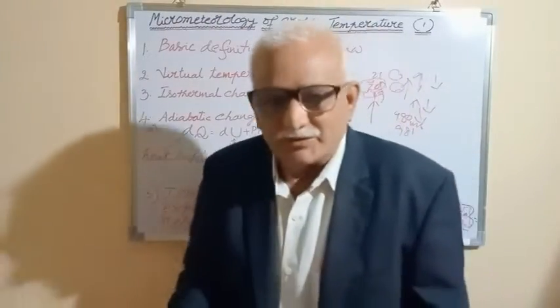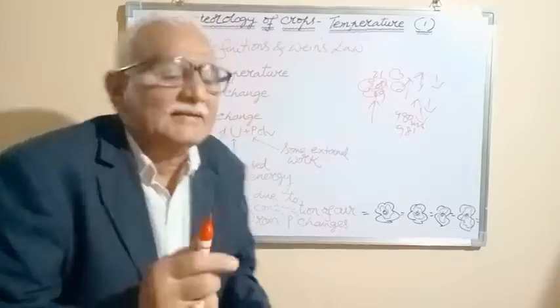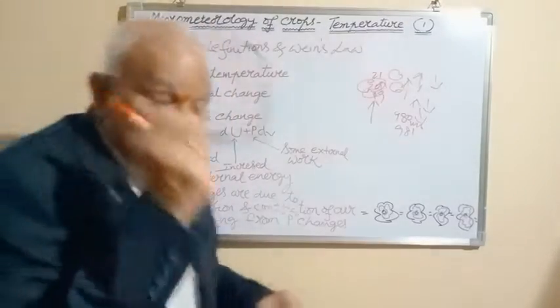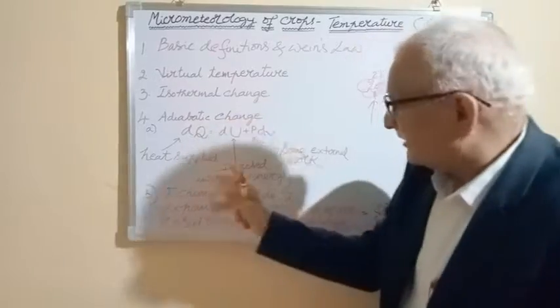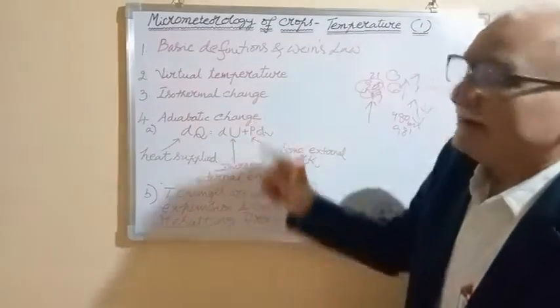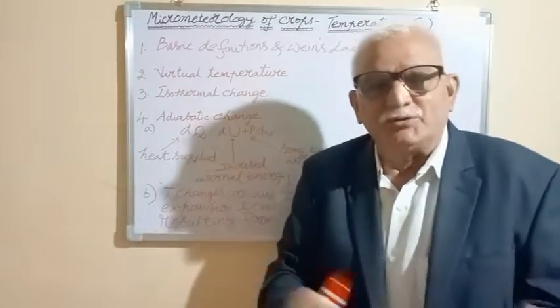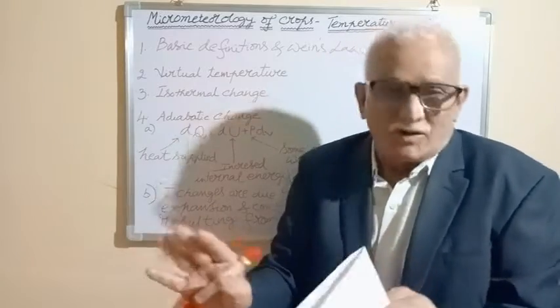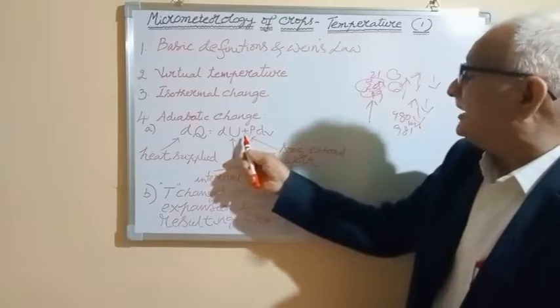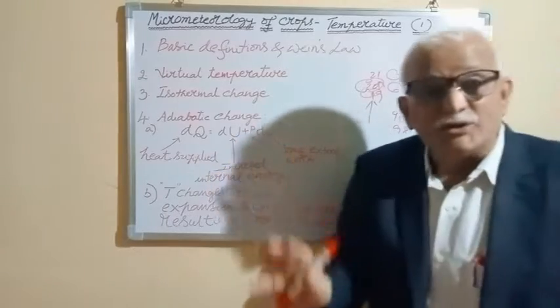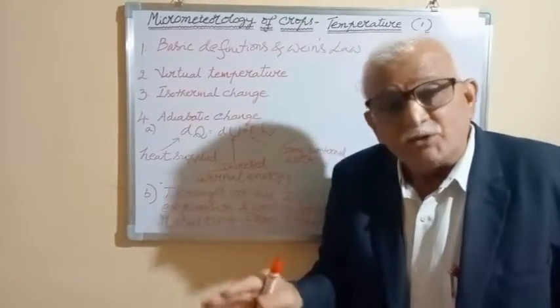Now I would like to discuss with you, for the last half minute, one very interesting thing. Adiabatic change. Earlier I explained from the micrometeorological point of view. I will explain for only half minute. What is adiabatic change? The rate of change of temperature due to rate of change of pressure. This is the basic definition of adiabatic change. dq is equal to du plus pdv. dq is equal to du plus pdv.